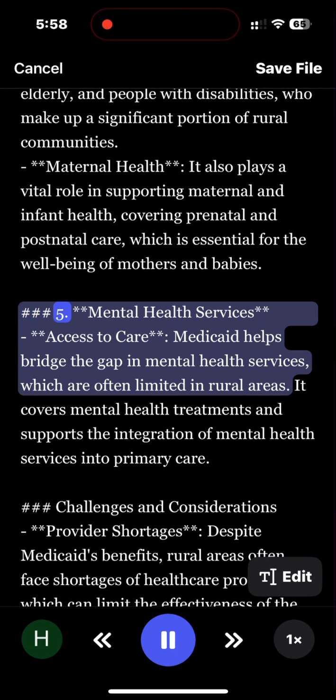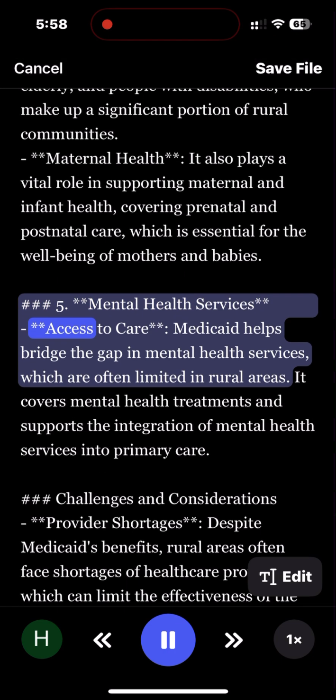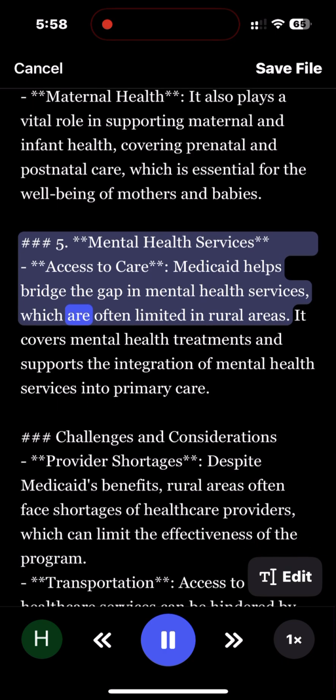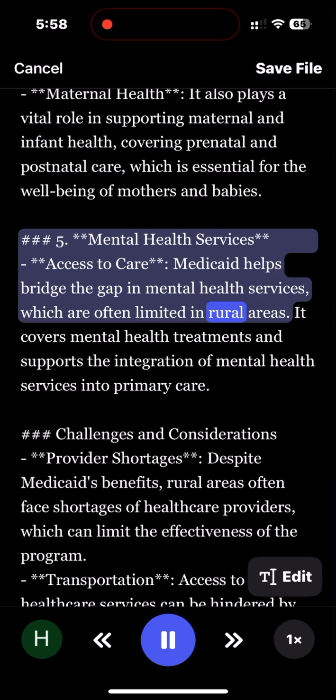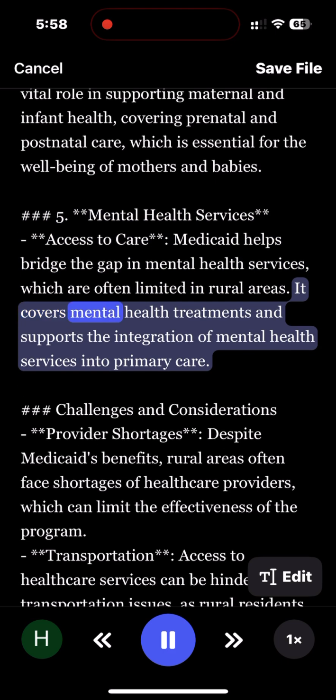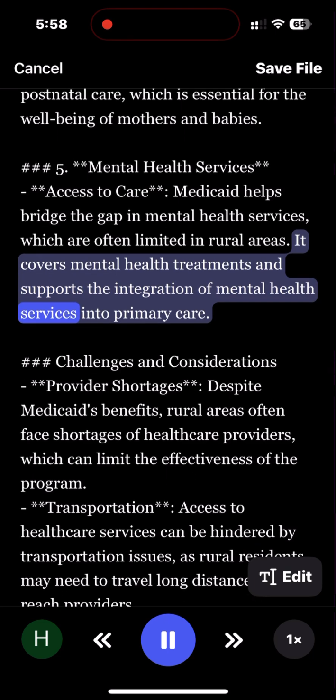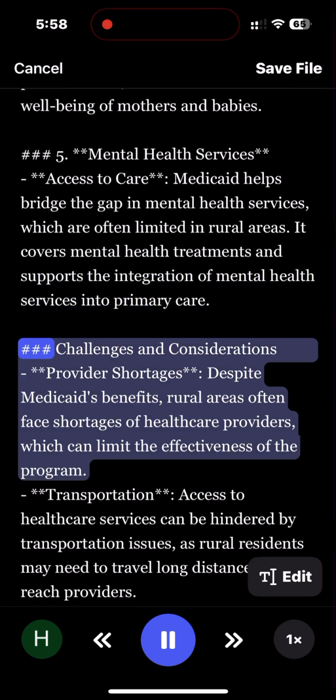Number 5, mental health services. Access to care: Medicaid helps bridge the gap in mental health services, which are often limited in rural areas. It covers mental health treatments and supports the integration of mental health services into primary care.